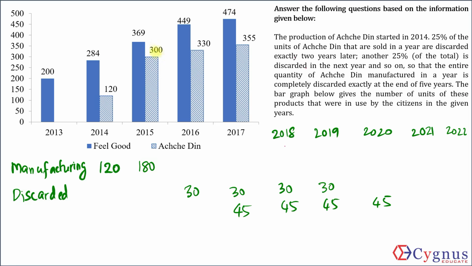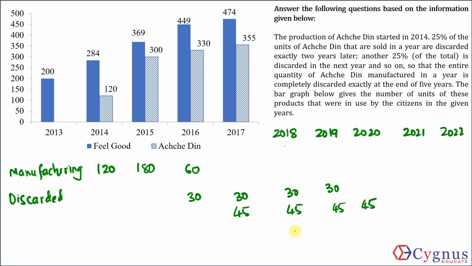Now 300 units were in use in 2015, out of which by the time we started 2016, 30 units were disposed of. That means 300 minus 30, 270 units would have carried forward from the previous years, which means in this year 330 minus 270, 60 units were manufactured. So 25%, 15 units 2 years later.